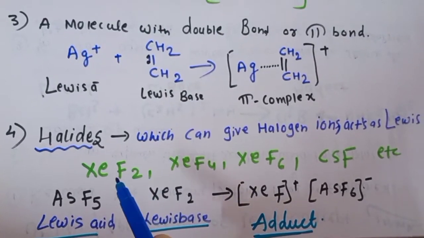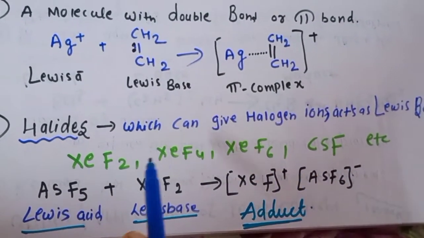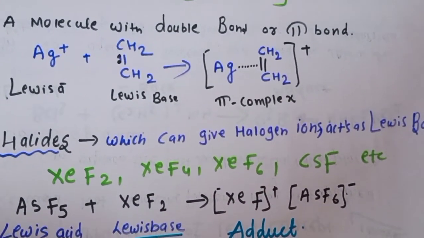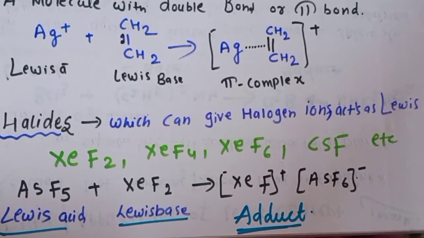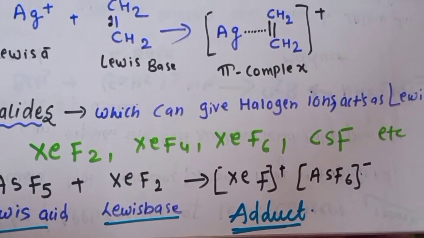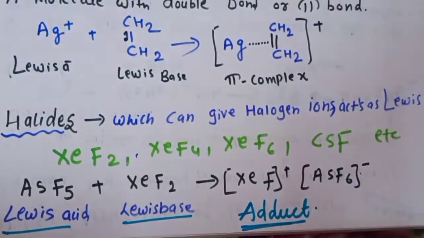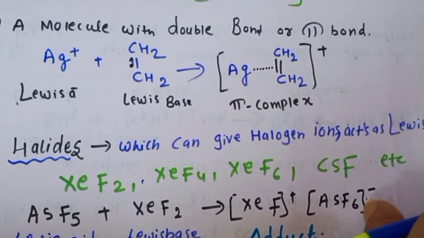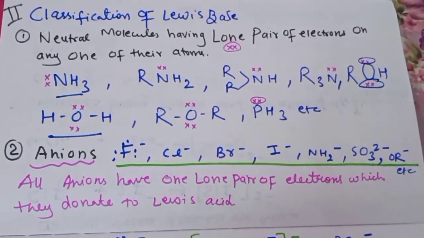So students, here we know xenon difluoride, tetrafluoride, hexafluoride, CsF, etc. Here we have taken the example of arsenic pentafluoride and xenon difluoride. So if they are ready to give one of the halogens, they can act as a Lewis base. So XeF2, if it gives one of the fluorine atoms to the AsF5, it will form AsF6 and XeF. So this is an adduct, which is donating is termed our Lewis base, and which is accepting is our Lewis acid. So just take the screenshot of these 2 parts, and I hope you can complete your notes.